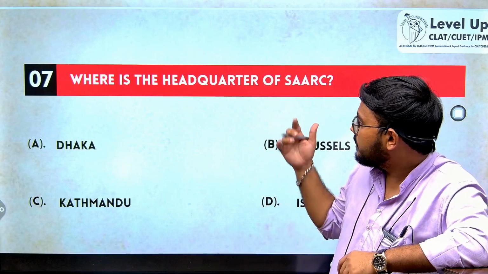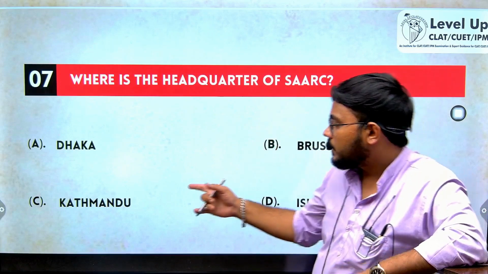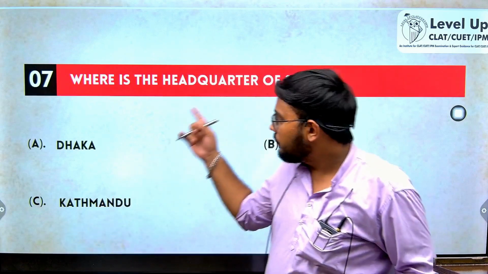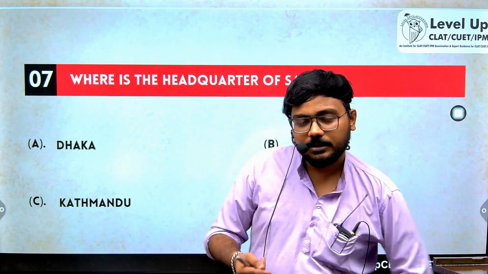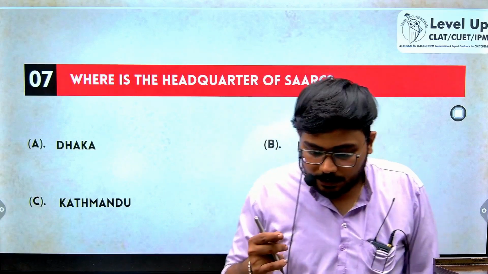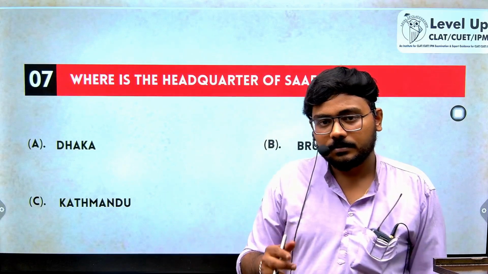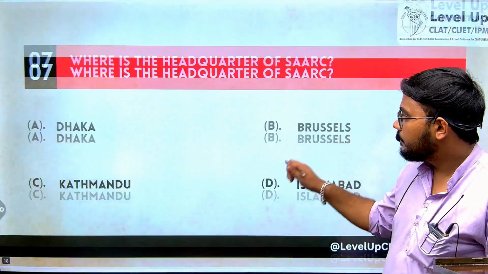Now, where is the headquarters of SAARC? So the headquarters of SAARC is in Kathmandu, Nepal. It was established in the year 1985. There are a total of 8 members of SAARC. Comment down the 8 members that SAARC has, please.